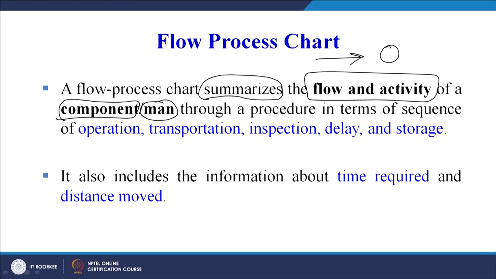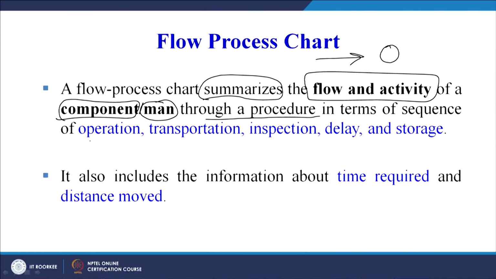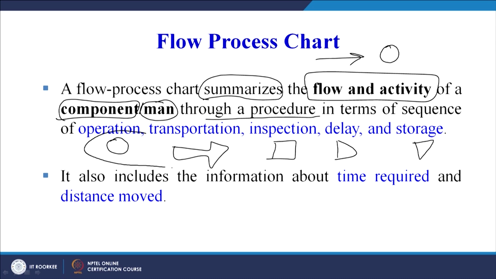We will see the different types of flow process charts through a procedure, the sequence in which we are working. We will be using the symbols operation, transportation, inspection, delay and storage, which we have already covered earlier, in order to depict the whole process.